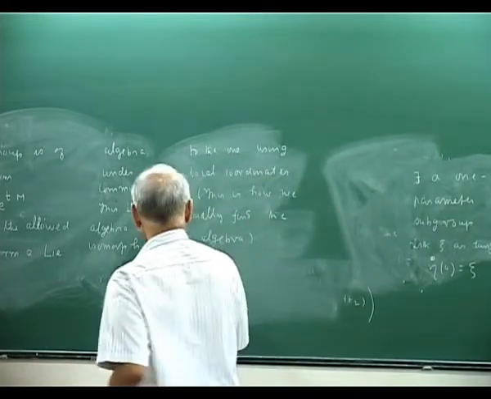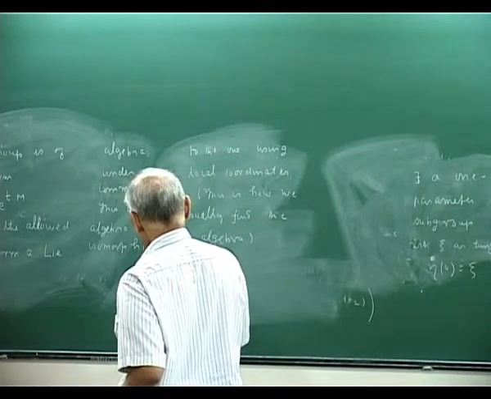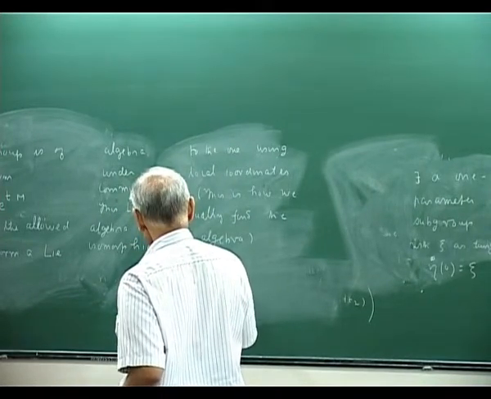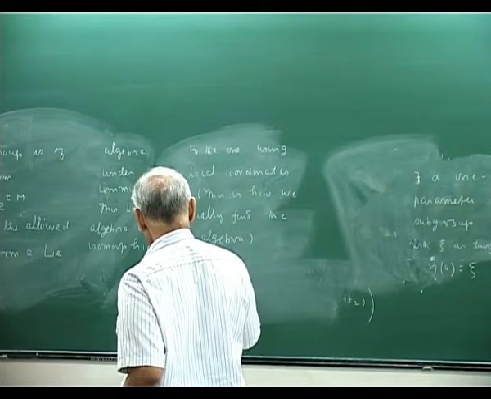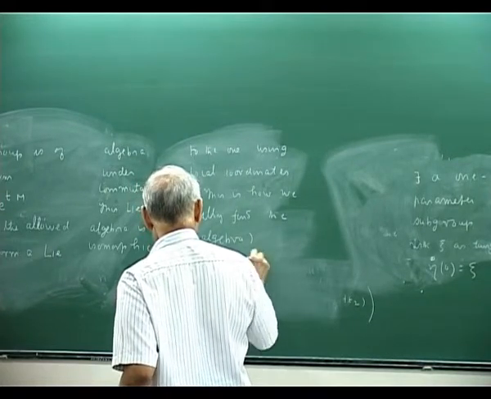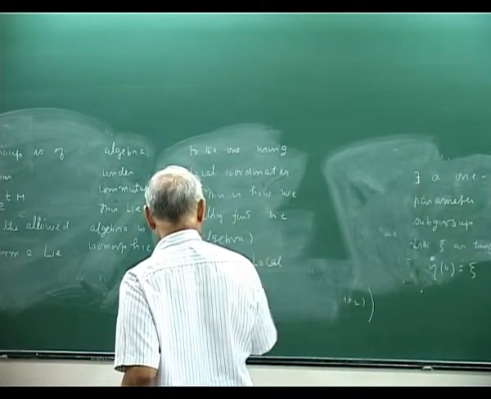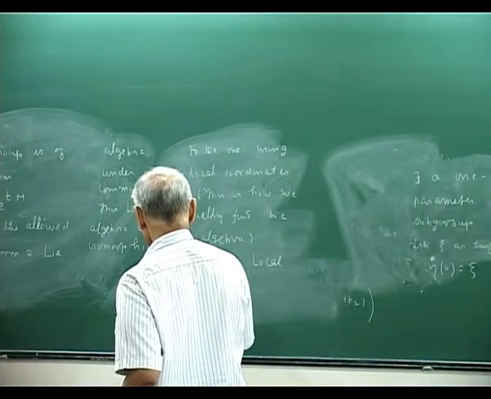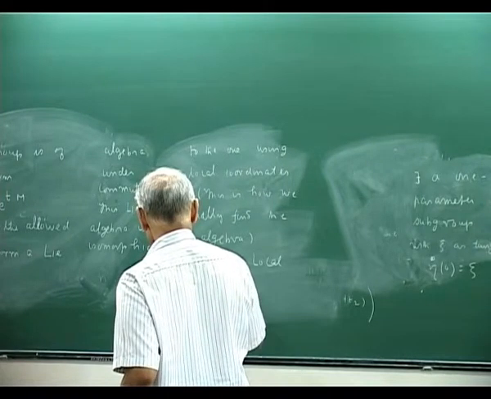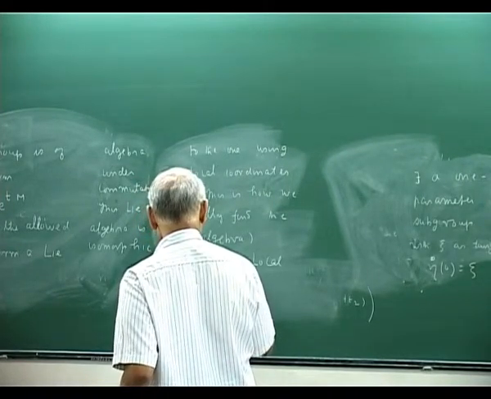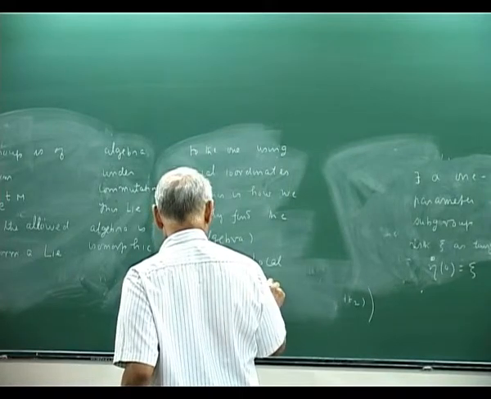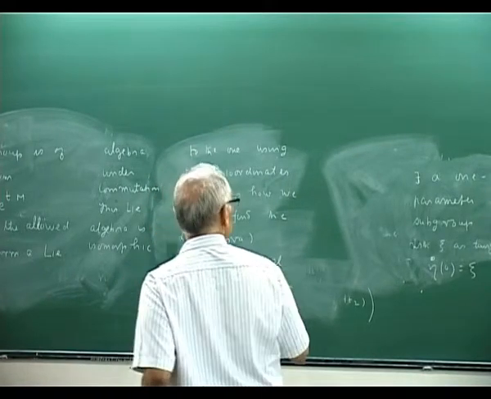It's called lectures on local Lie groups. I think it's called Laughlin O'Raifeartaigh.